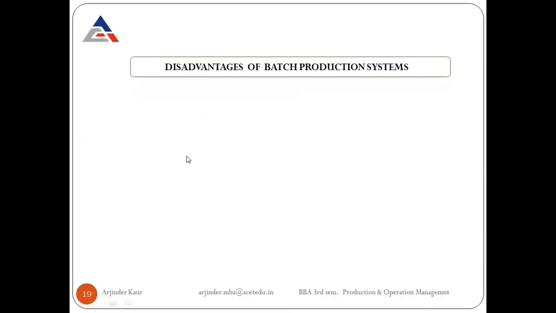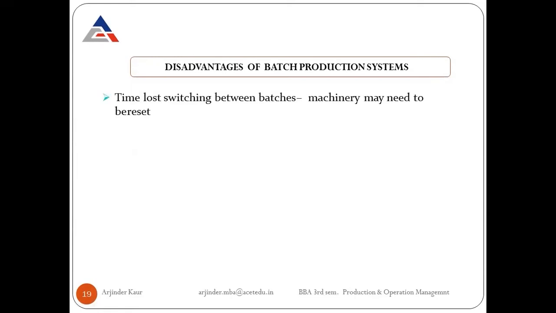Next are the disadvantages of batch production systems. After finishing the first batch and before starting the next batch, there will be some gap in between. So time is lost switching between batches. Machinery may need to be put at rest.